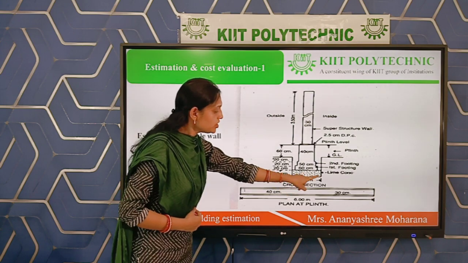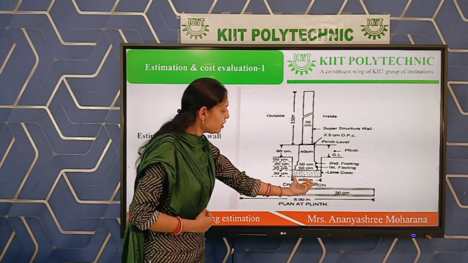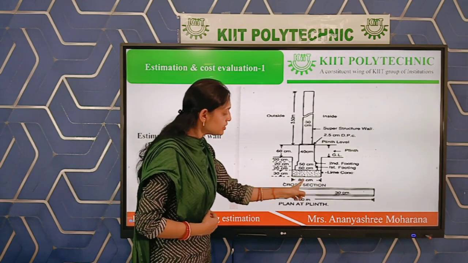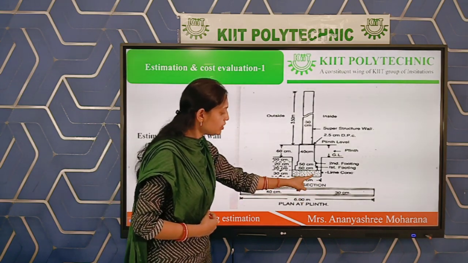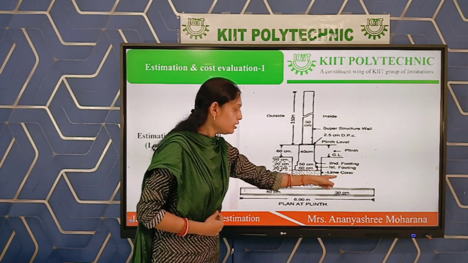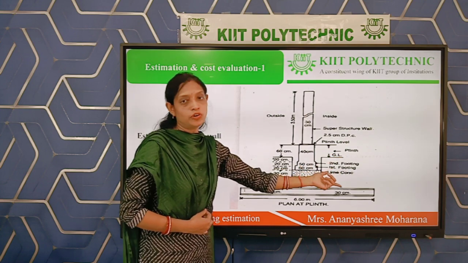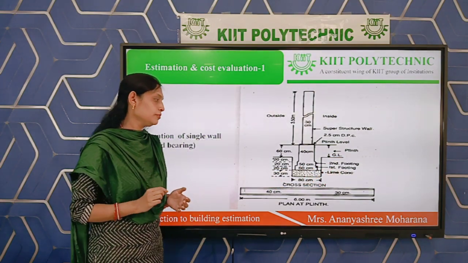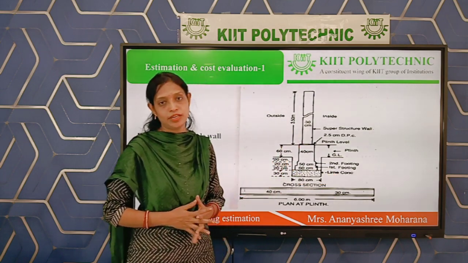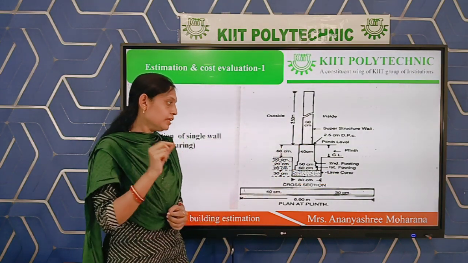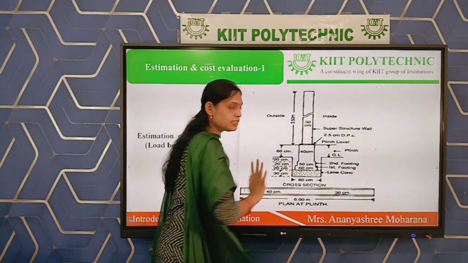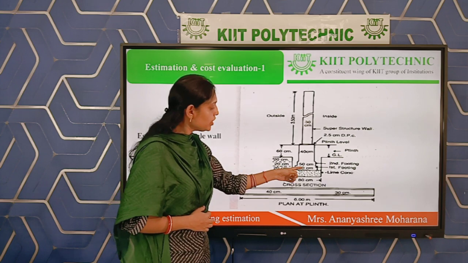In the foundation part, you can see the foundation concrete width is 80 centimeter. This is lime concrete. That means in the cement concrete part we are using lime concrete. According to this drawing, lime concrete is used. Next is your footing.